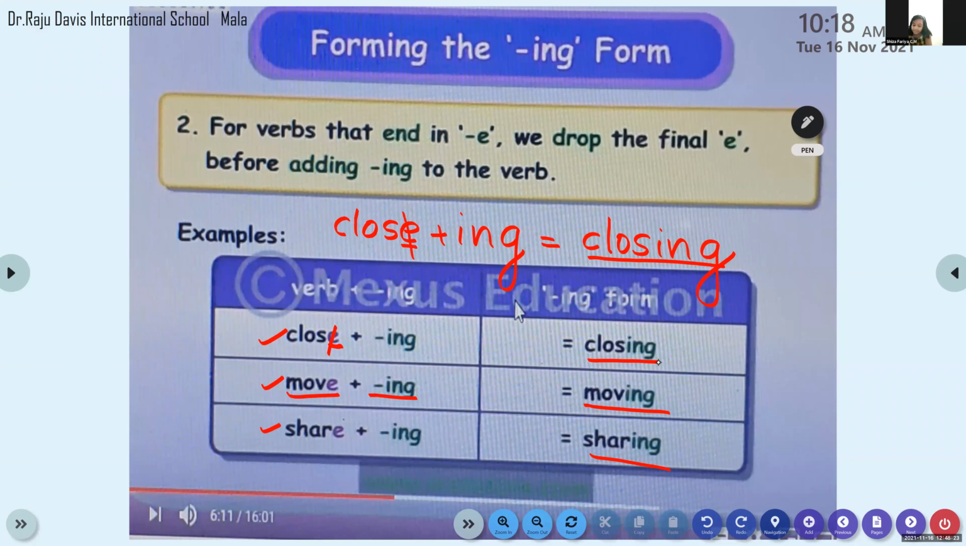Come on, do it fast. Completed. Have all of you completed it? Is there anyone still writing? Ma'am, I have completed.